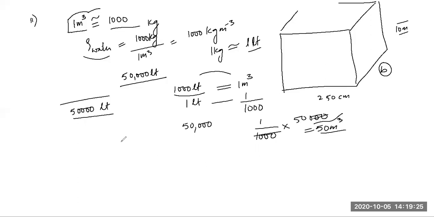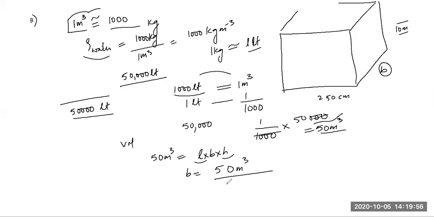So that means the volume is 50 meter cube, and volume is equal to what? Length into breadth into height. Very good. So L into B into H. So obviously we will get B equal to 50 meter cube divided by length and height.